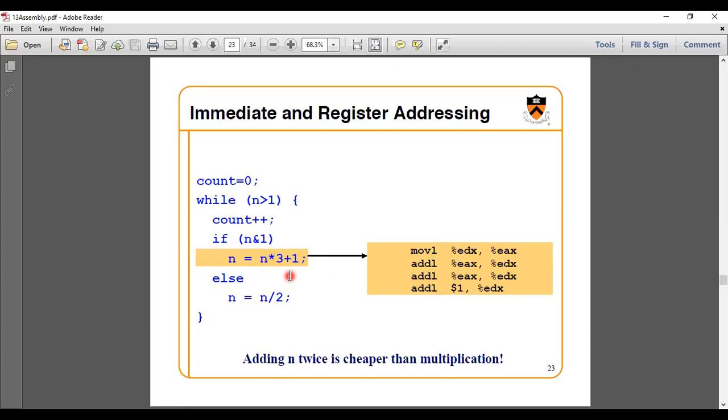So first, what you have to do is move this data into the other one. First, EDX: what is the EDX value now? We don't have any value, because count is equal to 0 and n is not having any value; that is represented as null here. So n is specified, and n is used in the EAX value, and then next add the value of EAX, and then next EDX.